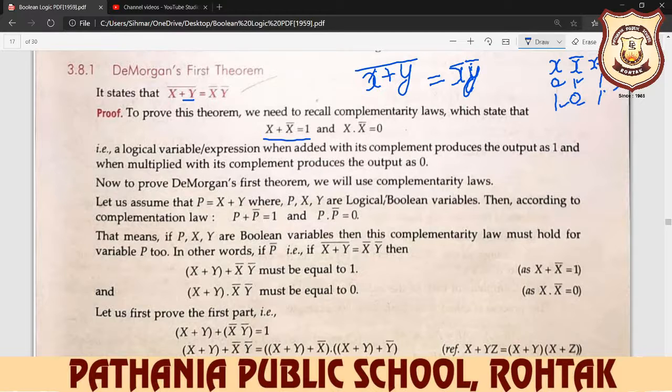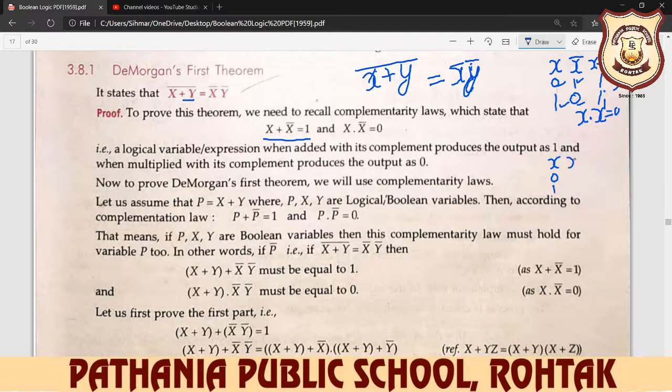The second complementary law says x multiplied by x complement is always equivalent to 0. Let's do it with a truth table first. You write down x here. Two values are there in x, 0 and 1.